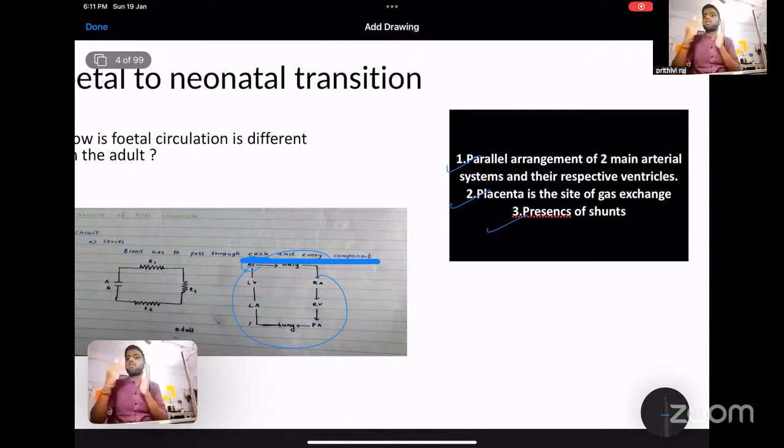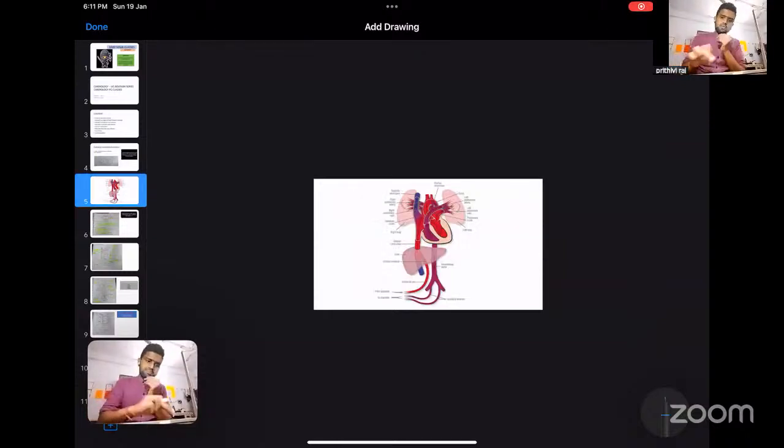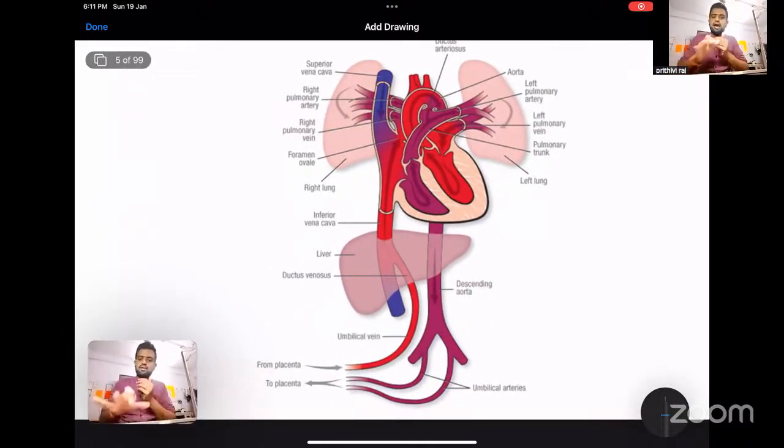For that, this blood has to be circulated to that particular organ. For that, this parallel circulation and shunting of blood is very important. So this is the diagrammatic representation of the fetal circulation. From the placenta, all the oxygenated blood will start. It will go to the umbilical vein.